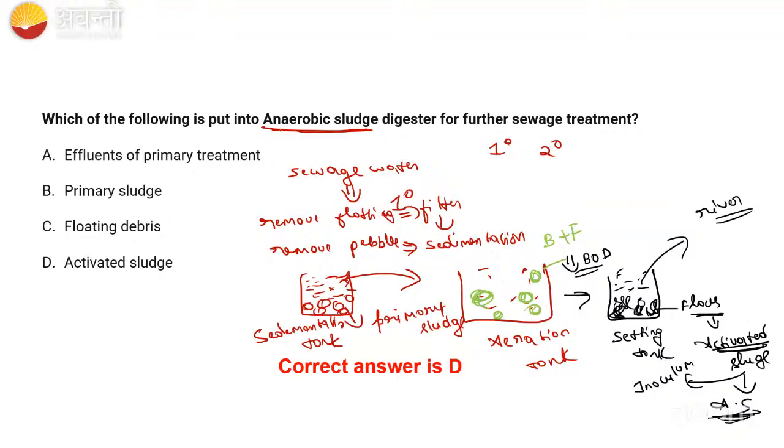So for the anaerobic sludge, what will happen in the anaerobic sludge? So these all are utilized and it will produce biogas. In the anaerobic sludge, biogas is going to be formed. Yes or no, guys? We studied in the last class. So now you understood? Remember, sewage water. Okay. So that is activated sludge. The effluent from the primary treatment, we will send to the aeration tank.